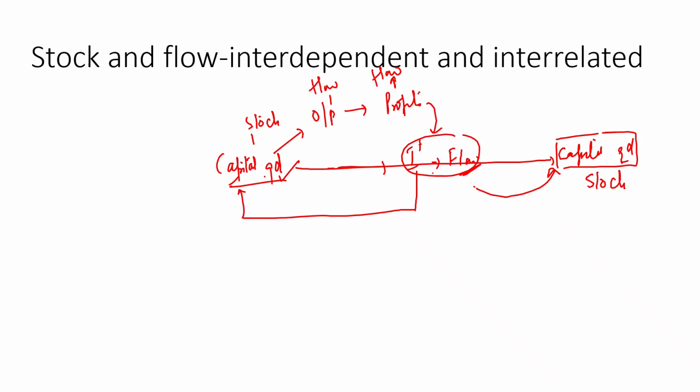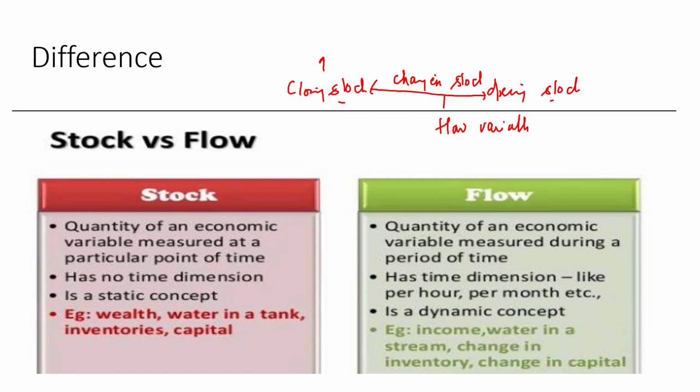कितना आउटपुट प्रोड्यूस होगा किस पे डिपेंड कर रहा है, कितने कैपिटल गुड्स हैं. ओके, अब आउटपुट कितनी है वो आपका प्रॉफिट और लॉस भी इफेक्ट करेगा. और मान लो अगर प्रॉफिट बढ़ता है तो आप क्या करोगे, you will make investment. Investment is addition to the stock of capital goods. But what is investment? Again a flow variable. And when you invest, what is happening? Your stock of capital goods is increasing. So stock is affecting the flow and flow is affecting the stock. So they are interdependent and interrelated with each other.